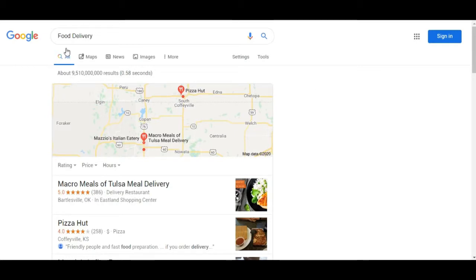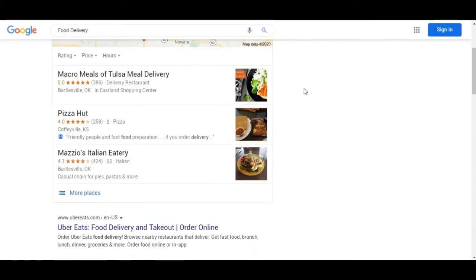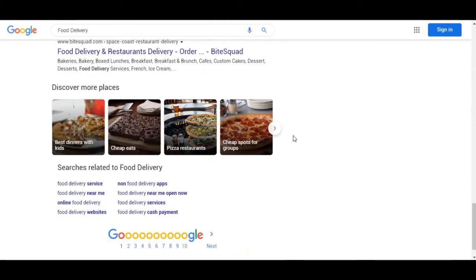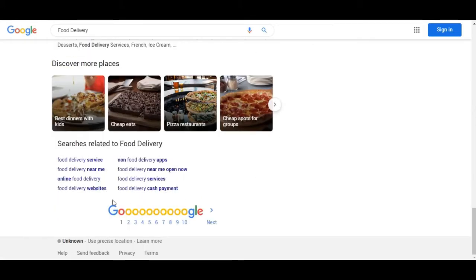So food delivery is a great keyword, right? As a first keyword, I'm going to go down here to the searches related to food delivery. This is what we actually need, because people are also searching for this, right?